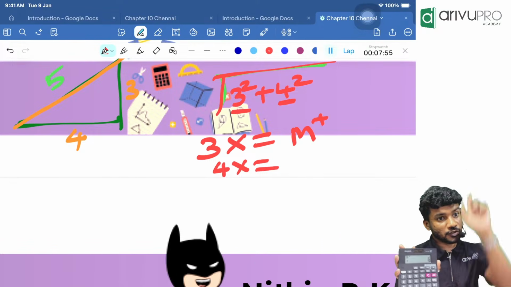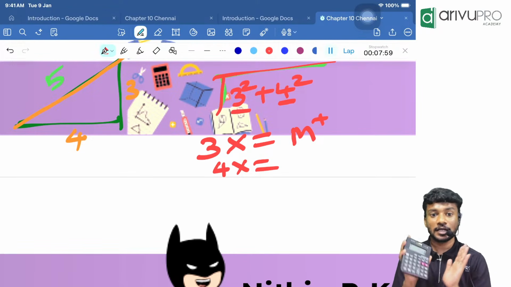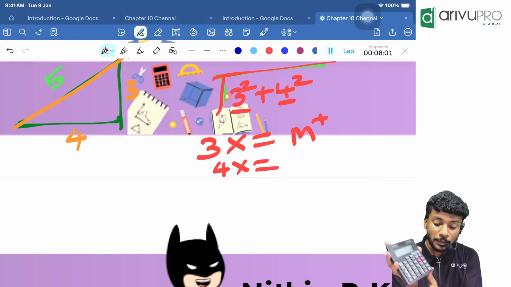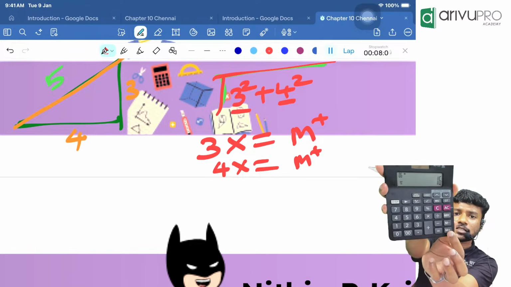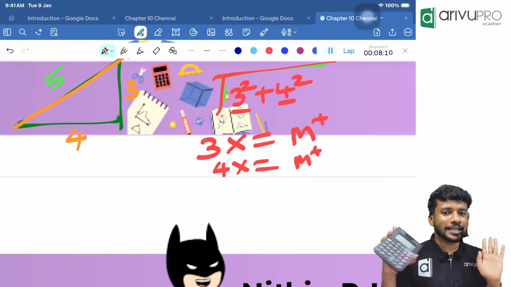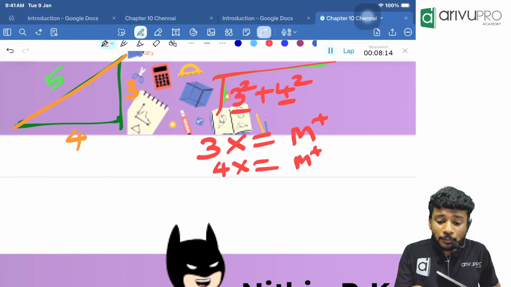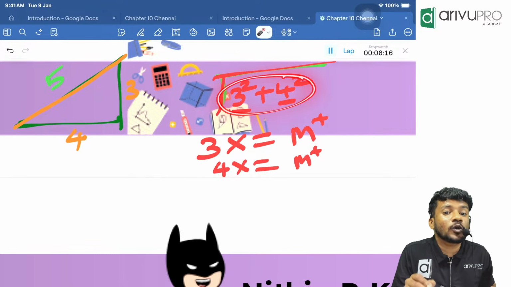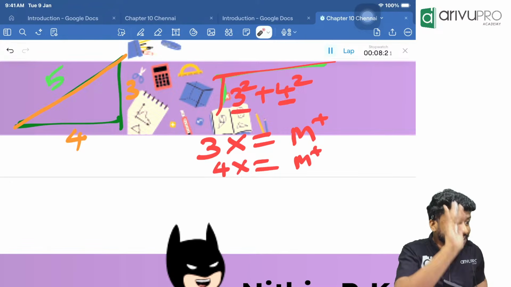Should I just leave it there, or should I save it in the memory? I should save it in the memory. Then only all the memory will combine together. Click which button, people? M plus button. Click M plus. So 16 is also saved in my calculator memory. Now, I just saved it in the memory for what? To add both of these together without writing. I wrote this, but you will not write this. You will do it in the calculator.